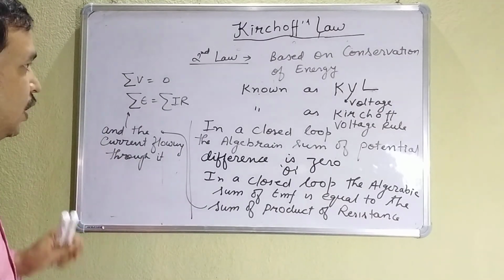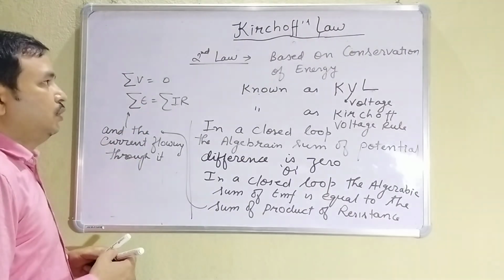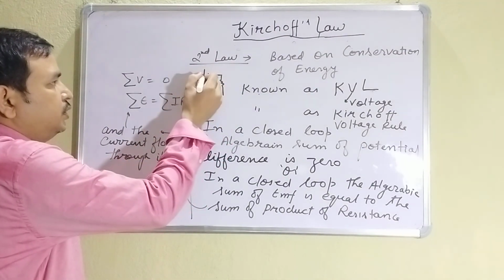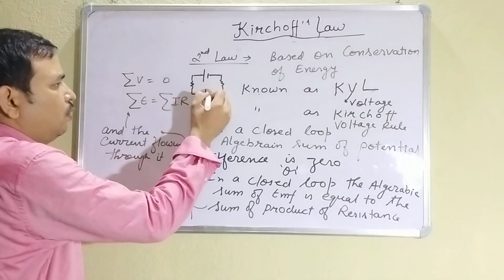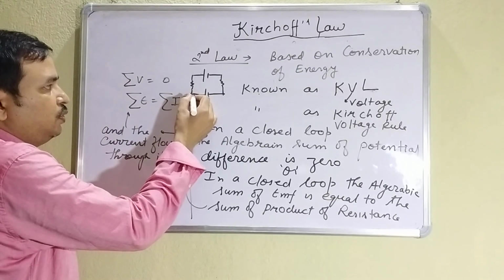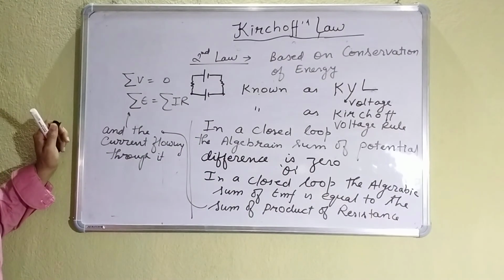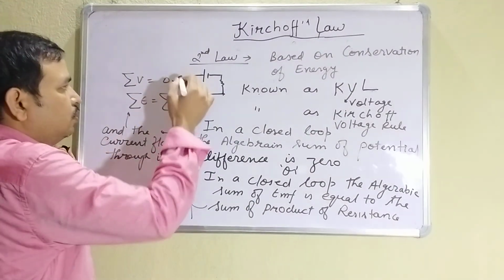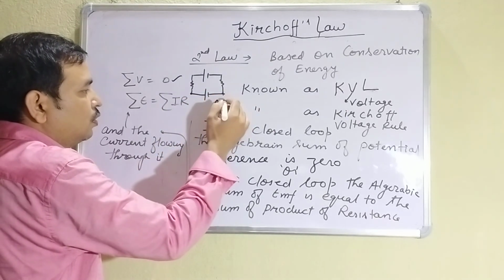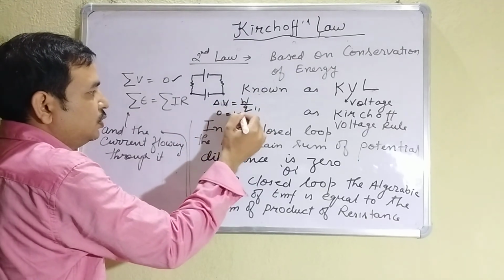Now we will see what rules are given. First, why is it based on conservation of energy? You see that in a closed loop, suppose any closed loop is there involving any resistance and cell. Suppose you are starting from this point and again you are coming to this point. If you are coming to the same point, what will the potential difference be? 0. Potential difference is equal to work by charge. If this is 0, what is the work done? 0.